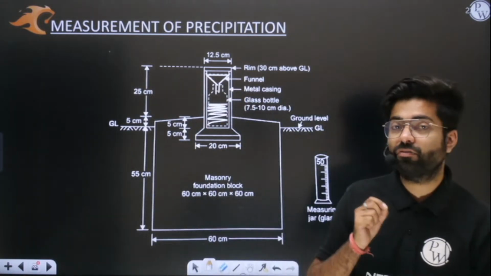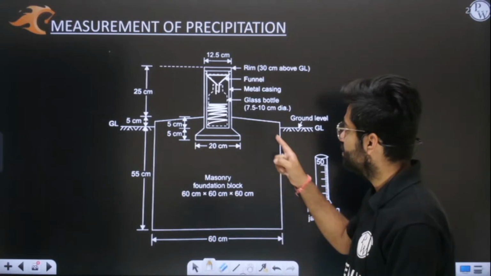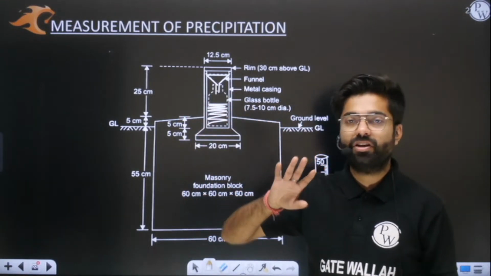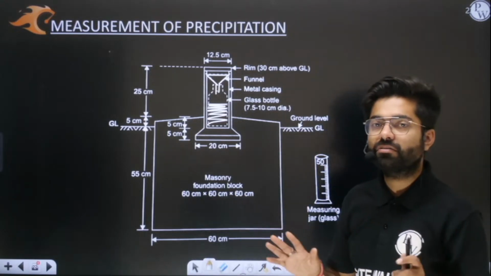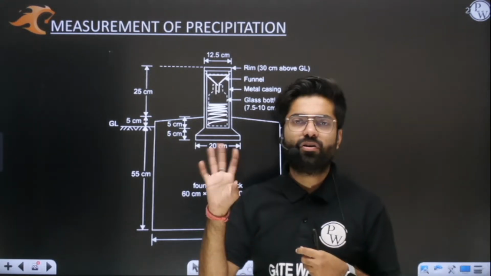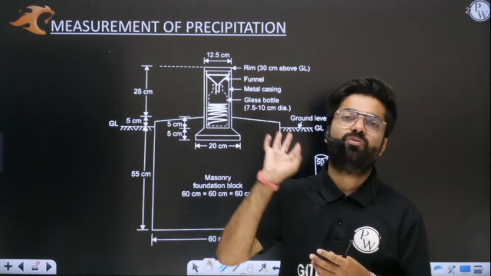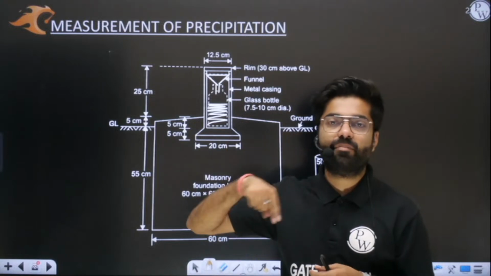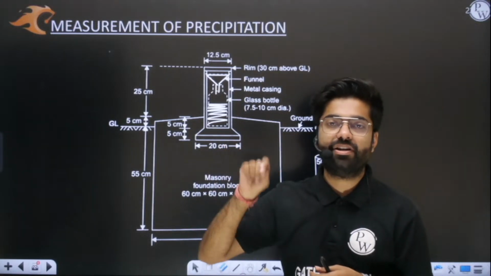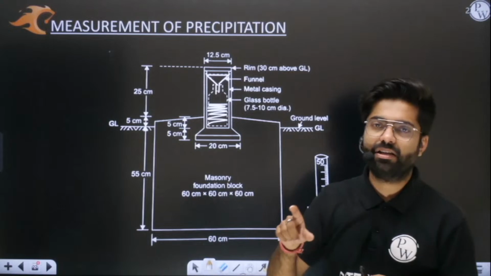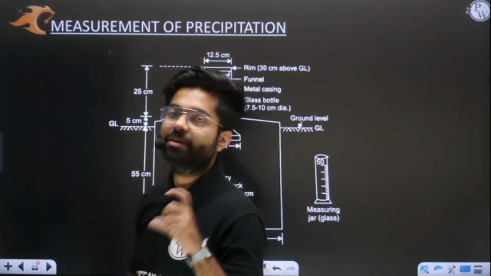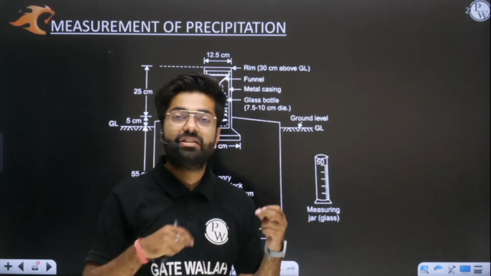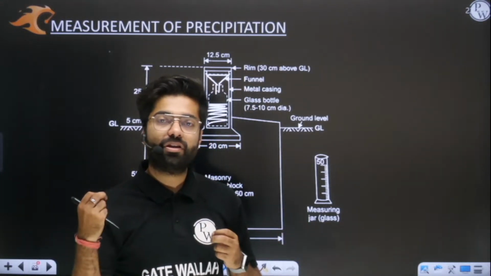at every hour of the day. We don't know that this rain has happened at 11 p.m. or 2 p.m. or 3 p.m. We are not coming to this conclusion. We only know that rain has fallen, no matter at what time, but it has fallen at some time. But when we are coming after 24 hours every day at 8 a.m. or 8:30 a.m., whenever we are coming early in the morning, I am seeing that this much rainfall has happened. But exactly at what time? Exactly at 10:45, 1 p.m., 2 p.m., we don't know it.